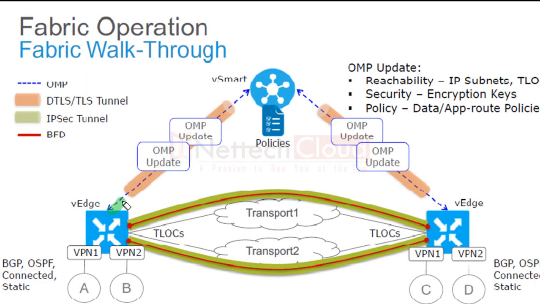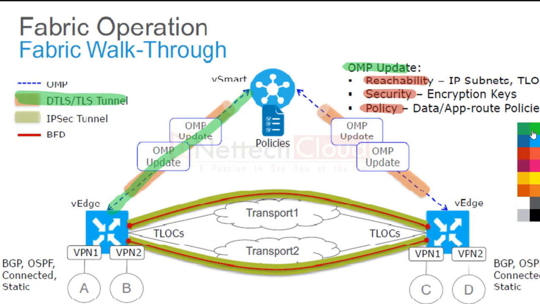So between the WAN edge device and vSmart there is a DTLS or TLS tunnel, and OMP is running here. OMP updates carry reachability, security, and policy. Security means encryption keys, of course. There are two transports here: transport 1, for example MPLS, and transport 2, for example Internet.